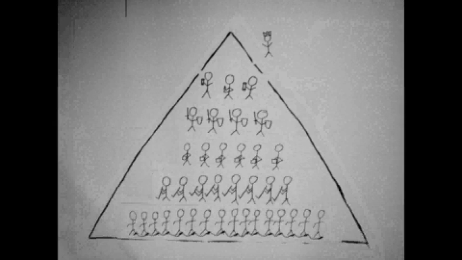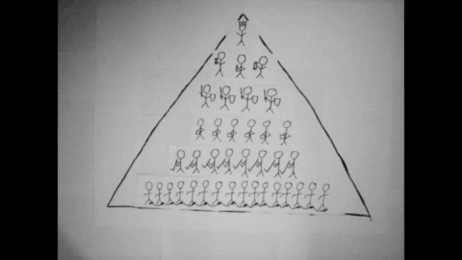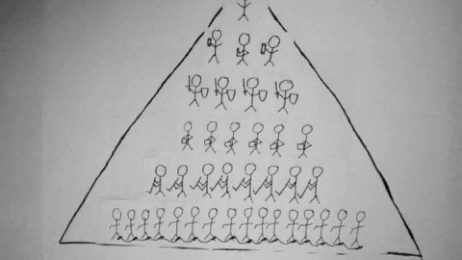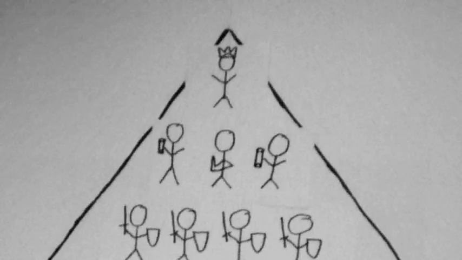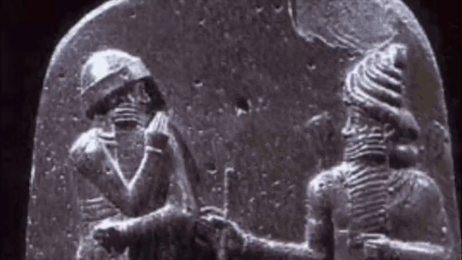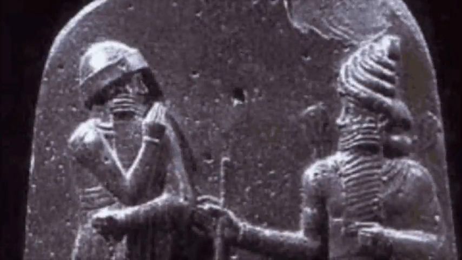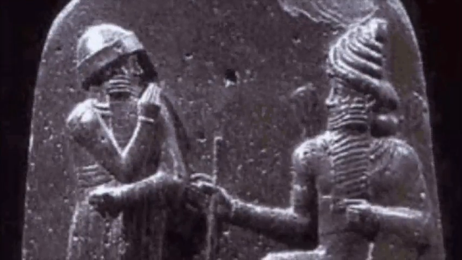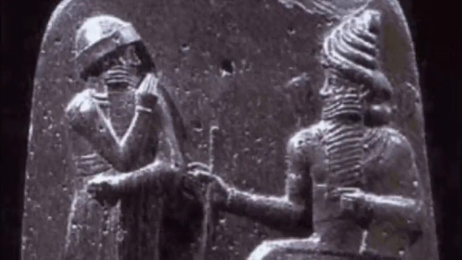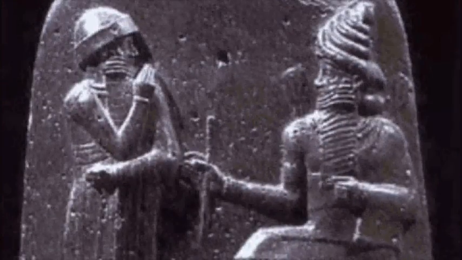The top of the pyramid is reserved for the king and the king alone. The king of ancient Mesopotamia was seen as a god on earth and had complete control over his people. He directed the army, made the laws, decided on taxes, and didn't have to consult anyone else on any decisions he made unless he wanted to. His people were entirely at his mercy.